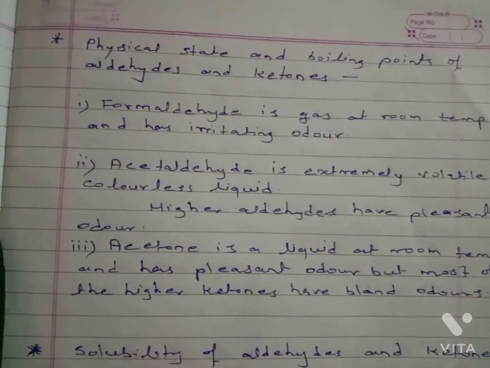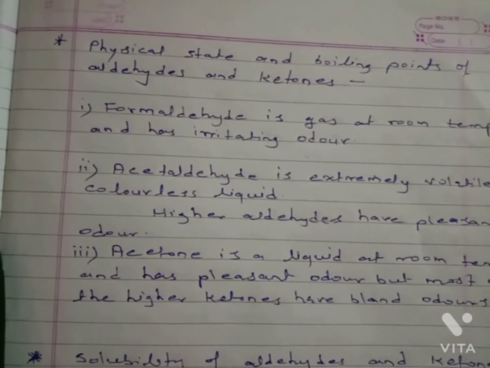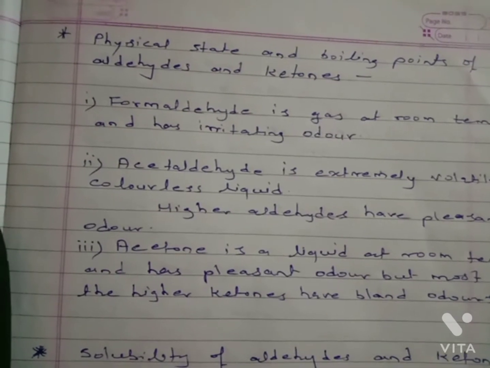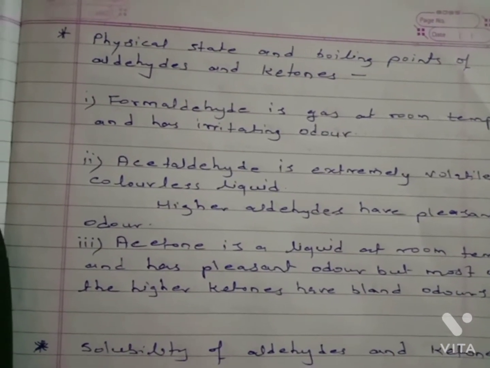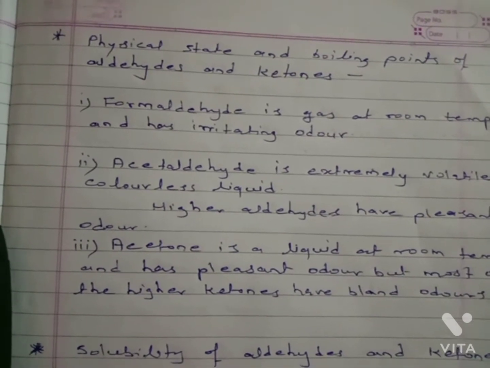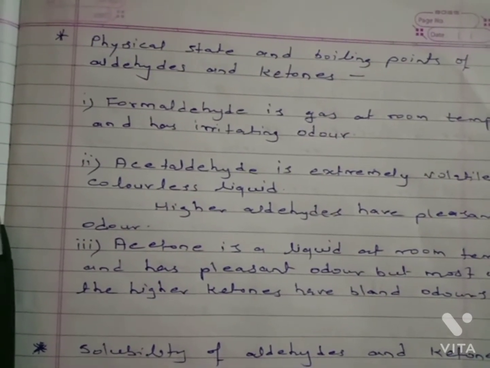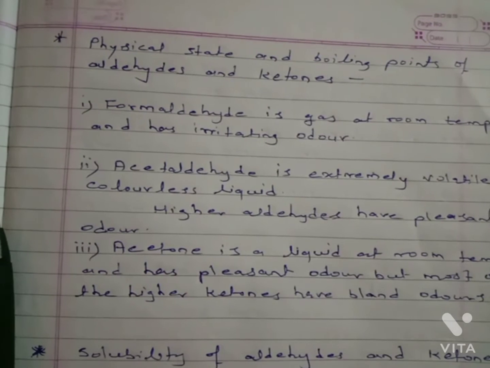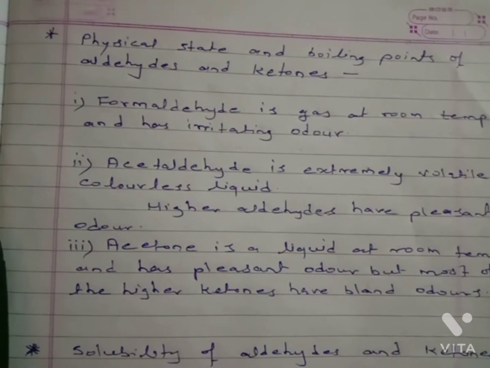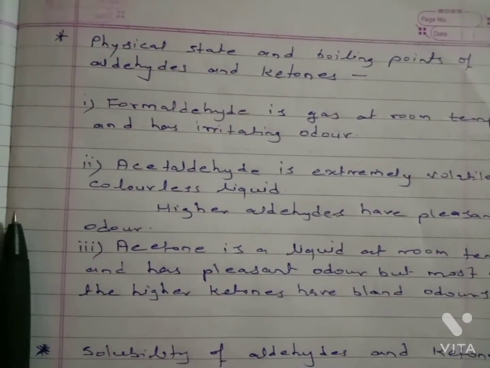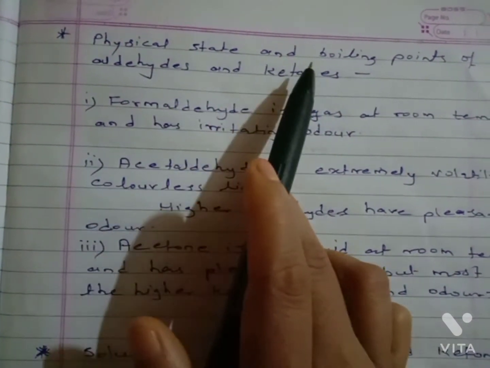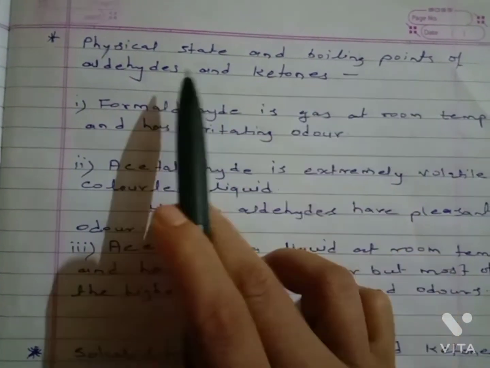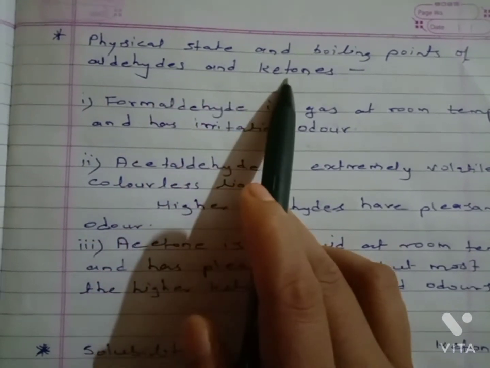Hello student, in the previous video we completed the chemical properties of aldehyde, ketone and carboxylic acid. In this video we start with the physical properties of aldehyde, ketone and carboxylic acid. The first topic is the physical state and boiling points of aldehyde and ketone.